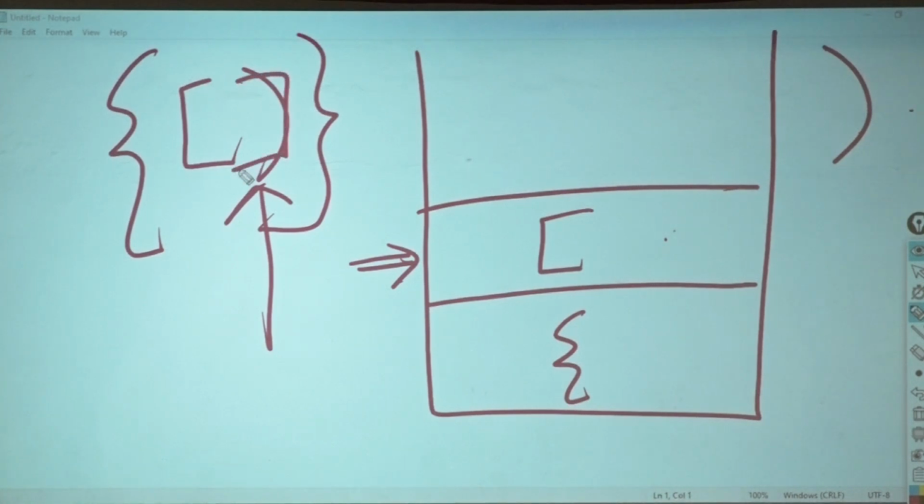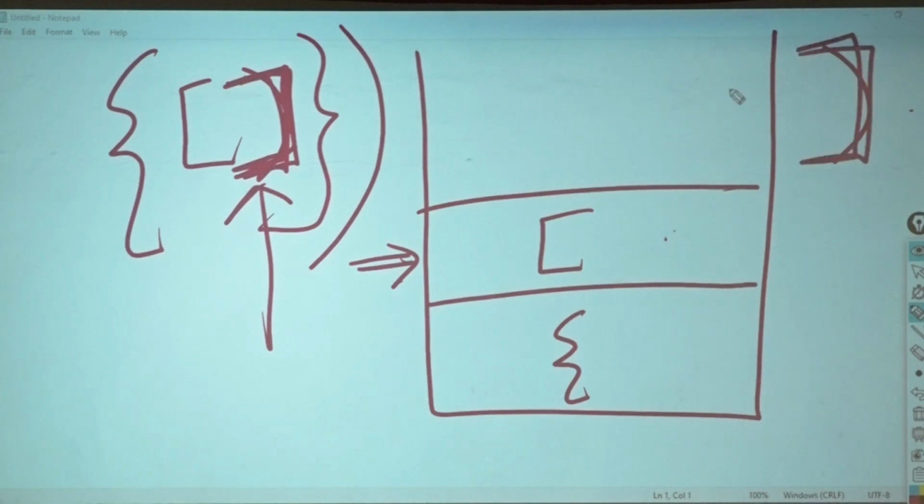Suppose this was square. Understood? So now, this was a square, this is a square. I get a square. Now what? I'm checking all the cases. This is a square. Do you have a square opening? Yes. Pop it.